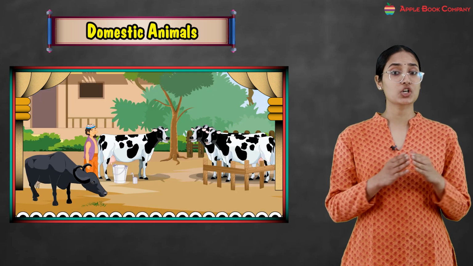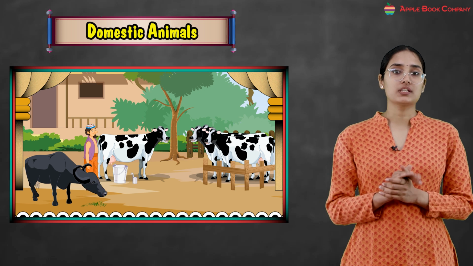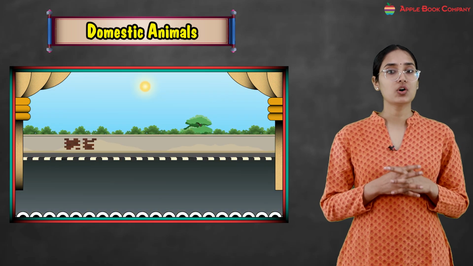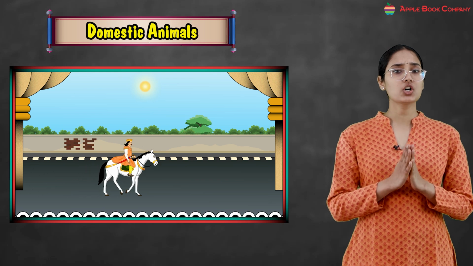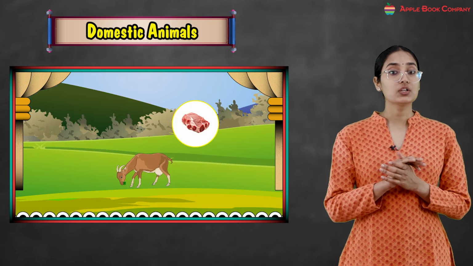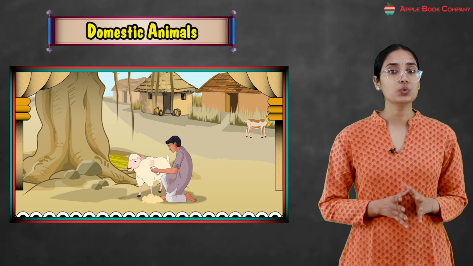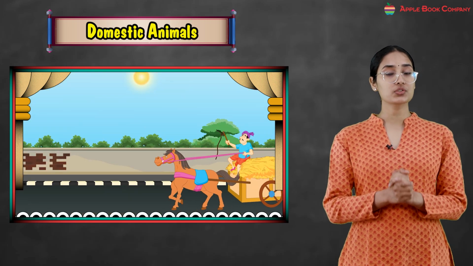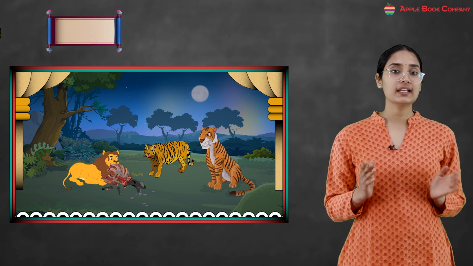So for example, if we talk about cow or buffalo, right, they give milk to us. Similarly, horse give us ride. Okay. If we talk about goat, right, goat also gives us milk. Sheep gives us wool and donkey carry our load. So these are all what? Domestic animals.